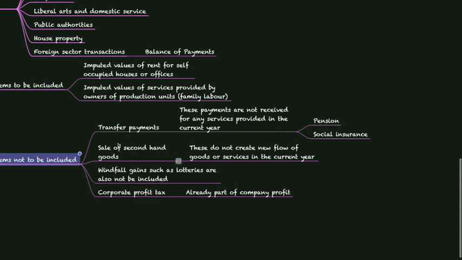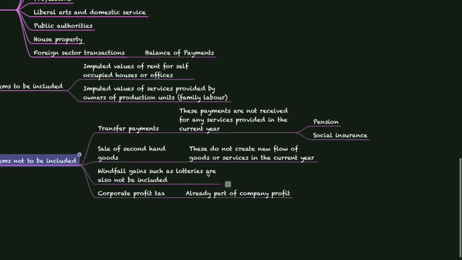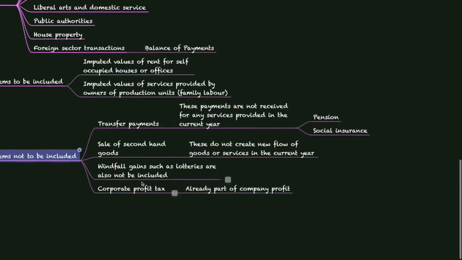Next is sale of second-hand goods. Similar to the first method, here also sale of second-hand goods is not included in the national income calculation because these do not create new flow of goods or services in the current year. Windfall gains such as lotteries are also not to be included.